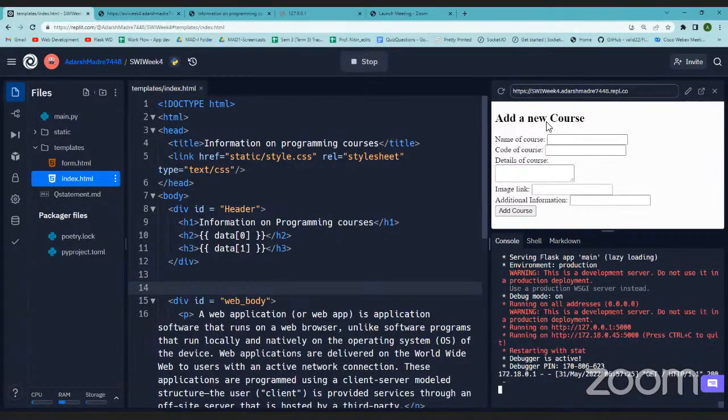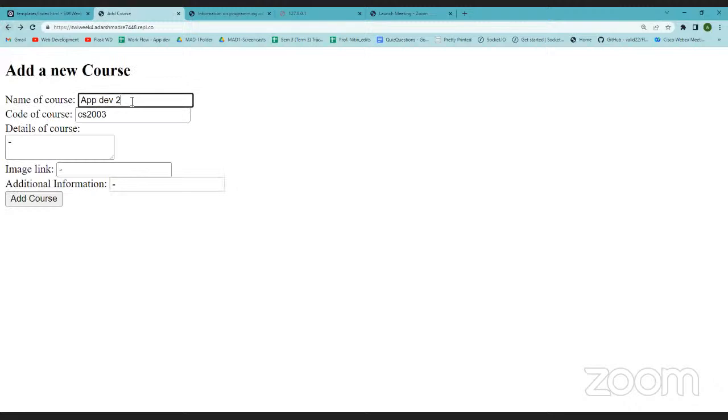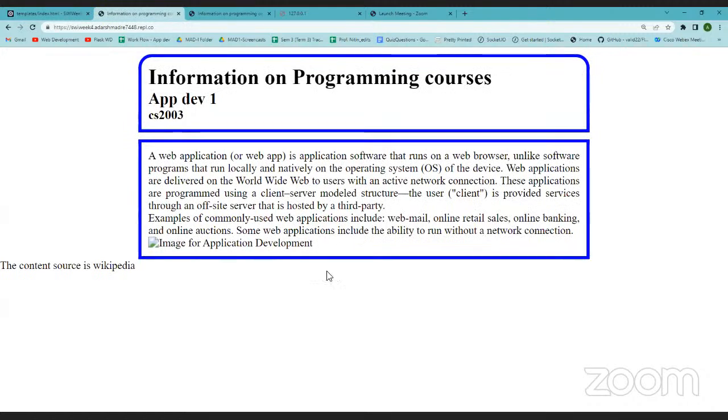No, right? Okay, so we will try to put in here. So I have dev 1 and CS2003. The same thing is coming, but now it is getting rendered, right? Other things we did not put, so they did not come.